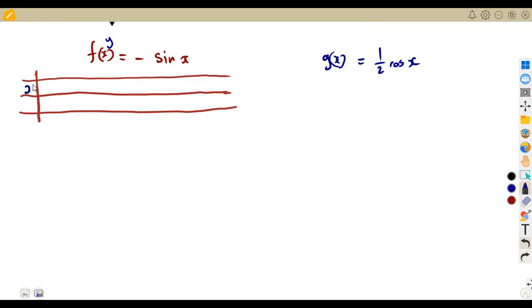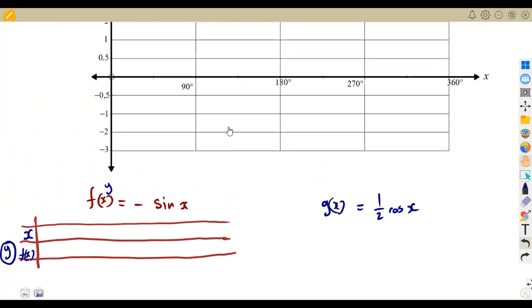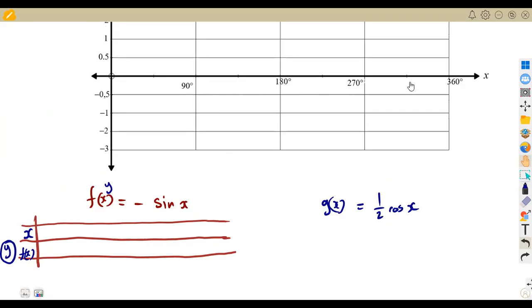So we are going to have x, and here on the y values, we can write it as f of x, or you can write it as y. It's up to you. Or you can just write it as f of x, which are the y values, all right? So f of x represents the y values. And like I said, if you're drawing the graph of sine and cos, you separate these ones by 90 degrees apart.